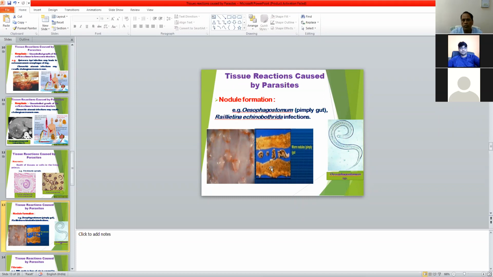This type of nodule formation occurs in case of Oesophagostomum infection. This is the Oesophagostomum worm, a roundworm with an elongated shape, and Raillietina echinobothrida also causes nodule formation in the intestine of poultry, so it is known as the nodular tapeworm of poultry. Oesophagostomum causes nodules in the intestine, so it is called nodular worm, and the infected intestine is called pimply gut.